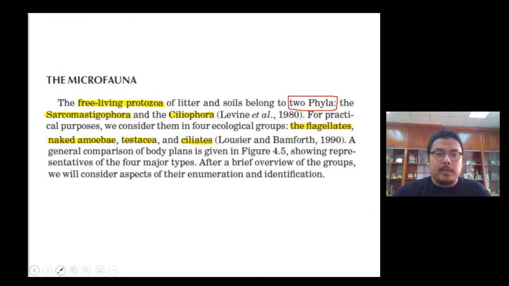So microfauna. When we talk about microfauna, we talk about free living protozoa. Protozoa is one of the important organisms as microfauna, plus nematodes and rotifers, but we will talk about those later.